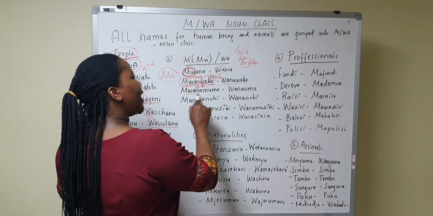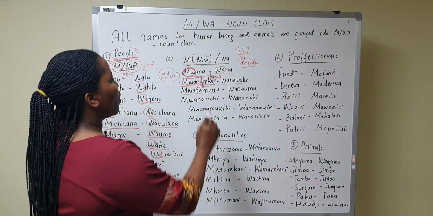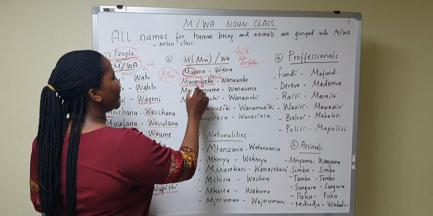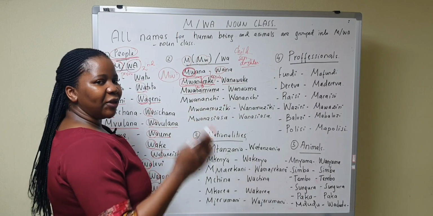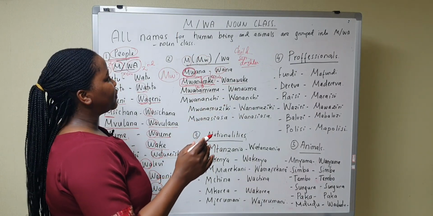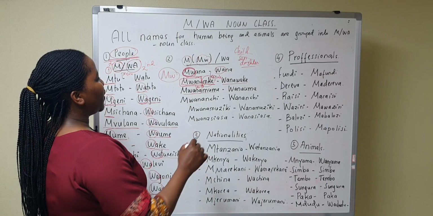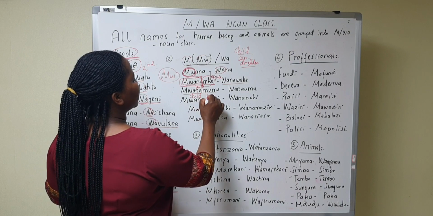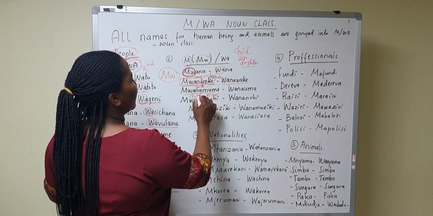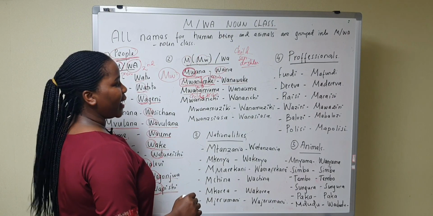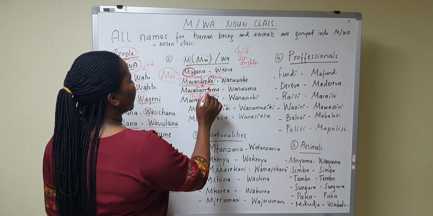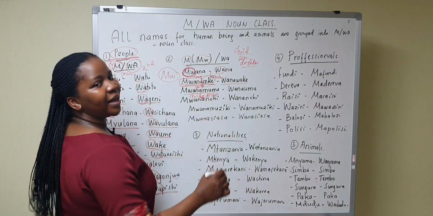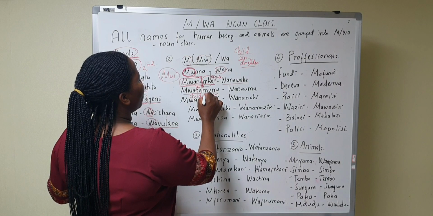Okay, let's see another example. Mwanamume. Remember, mwana can be a son, a daughter, or a child. So mwanamume means a child who is a man. So mwanamume is a man.